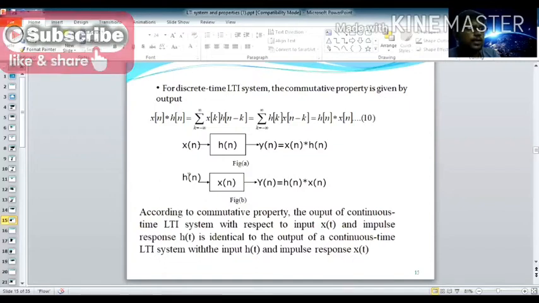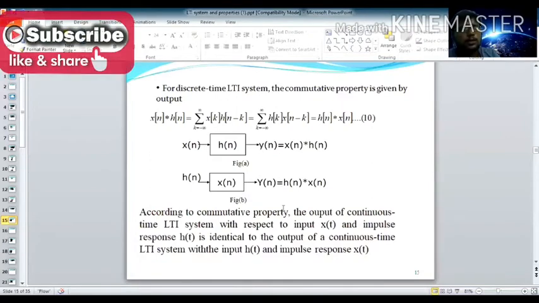Now x of n is the input of the system, and the system function, the impulse response, is applying an input to your system. So now it becomes h of n star x of n equal to y of n. For this you write down the summation term: h of n becomes h of k, and x of n becomes x of n minus k. So now your equation becomes h of n star x of n.